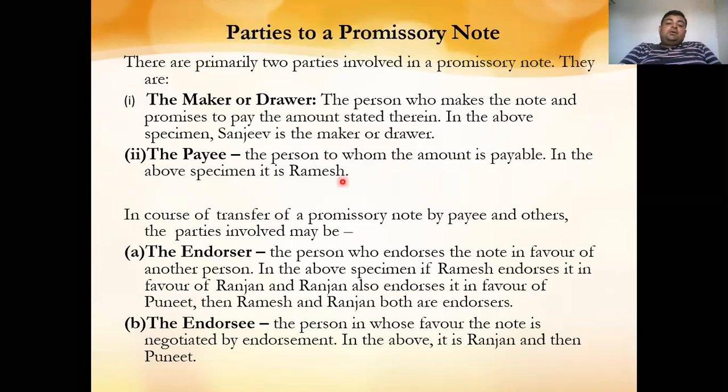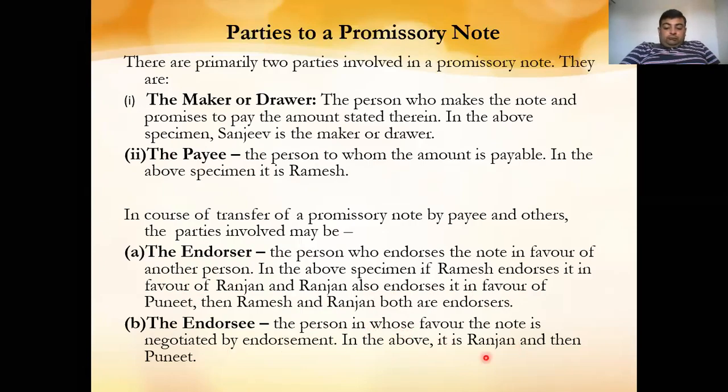So if one payee endorses to another payee, and that payee endorses to another, then the payees who are endorsing the bill or the promissory note are known as the endorsers. And next is the endorsee, the person in whose favor the note is negotiated by the endorsement.